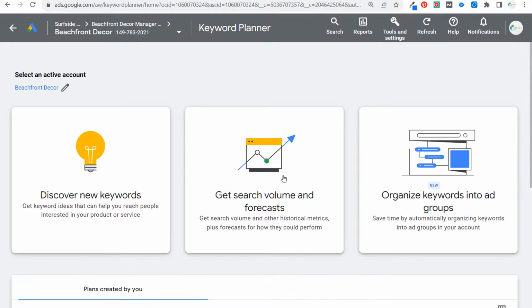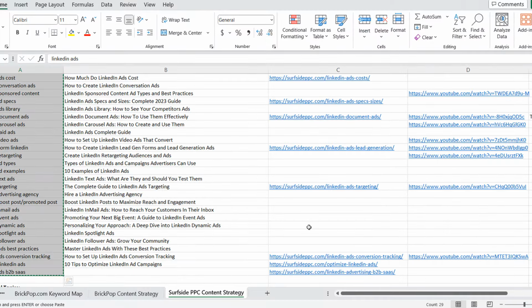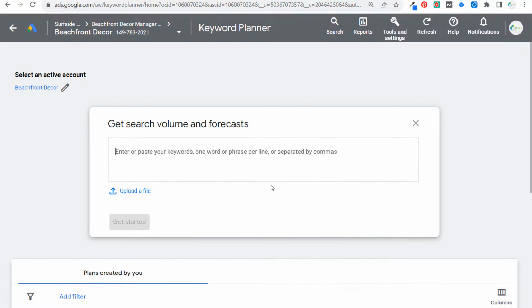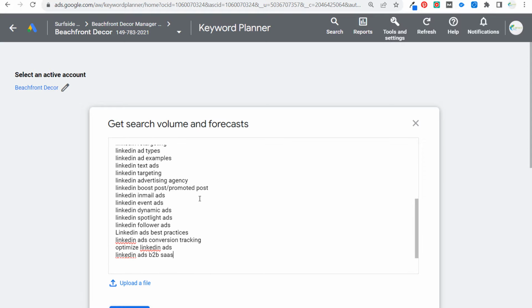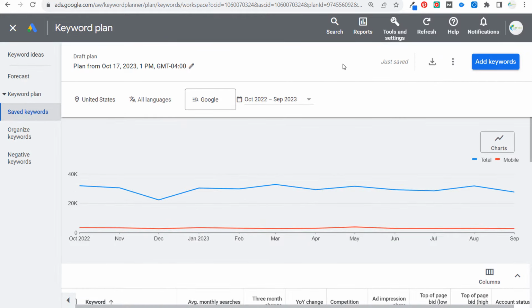One of the first things you can do is come over here to get search volume and forecasts. If you have a list of keywords, I took a list of keywords that I had in my spreadsheet here for LinkedIn ads. So we're going to come back over here, paste all those keywords, and one of the things you can do is just take your existing keyword list and click on Get Search Volume and Forecast through the Google Keyword Planner.